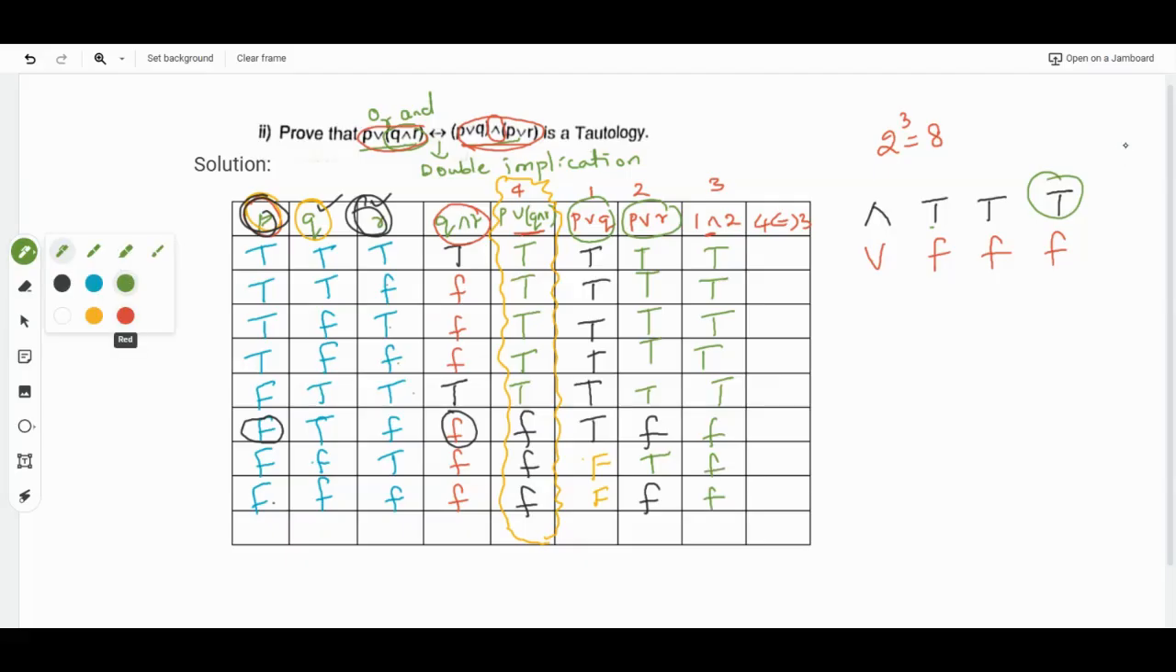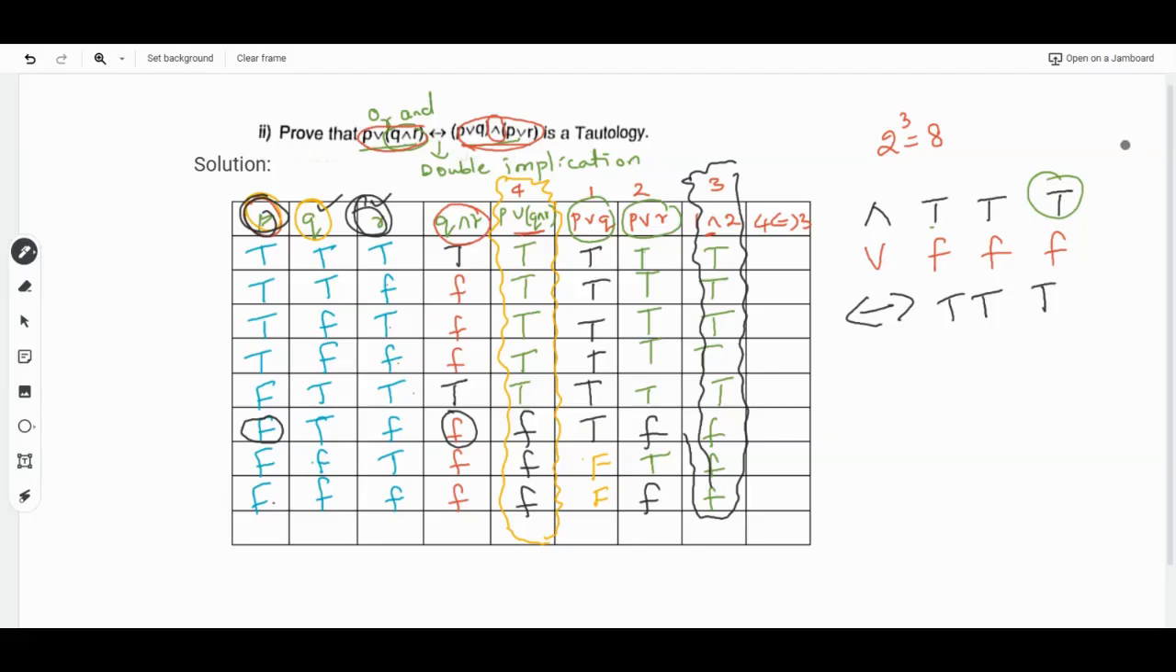Then now the last one is to check the condition in the fourth one and third one. We'll be checking for these two columns. And implication, double implication means T, T, true and true is true, false and false is also true for double implication. So we'll check in these two: T and T, it is T, T and T, it is T, F and F, it is T.